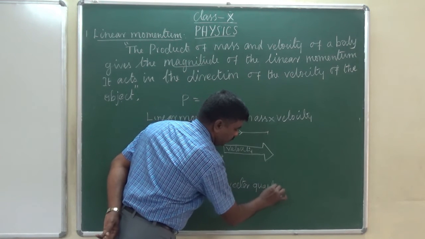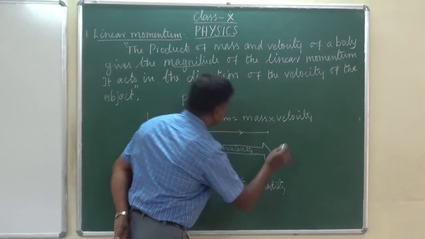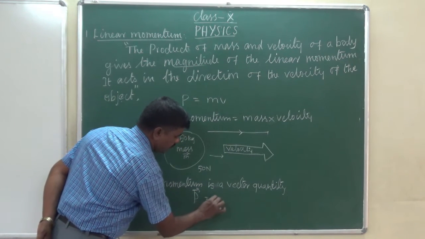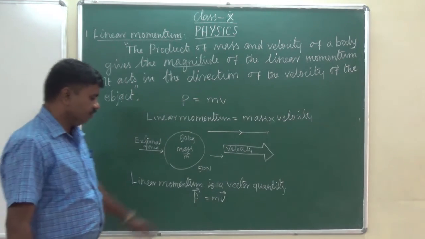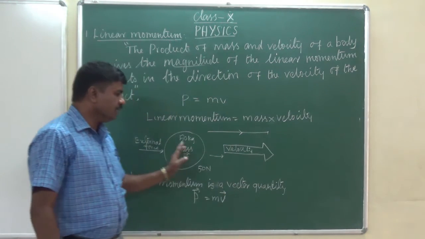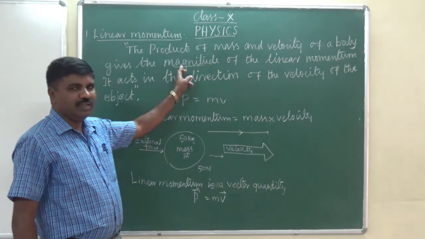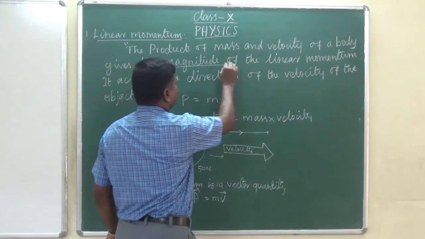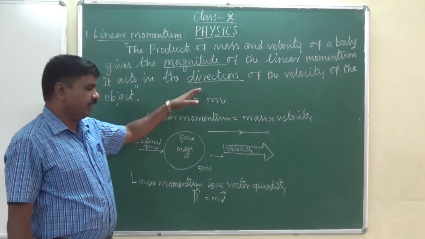We can denote it by the notation P vector equal to mass into v vector. It is a vector because it has magnitude and direction. In the definition itself, it has a magnitude and the object is moving in a direction. So the linear momentum is a vector quantity.